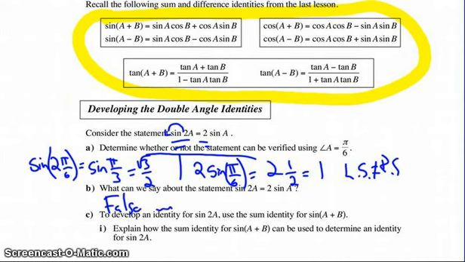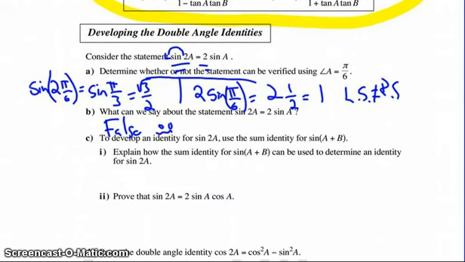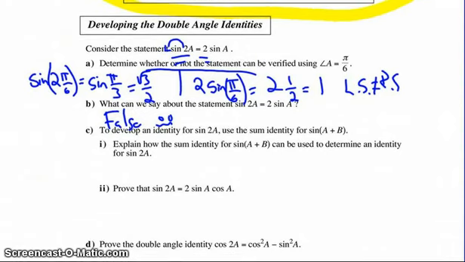It's not true. So how do we develop an identity? What is the sine of 2a, the sine of a double angle? What is that equal to, and how can we find that? Well, the sine of 2a could be considered simply as one apple plus another apple, the sine of a plus a.